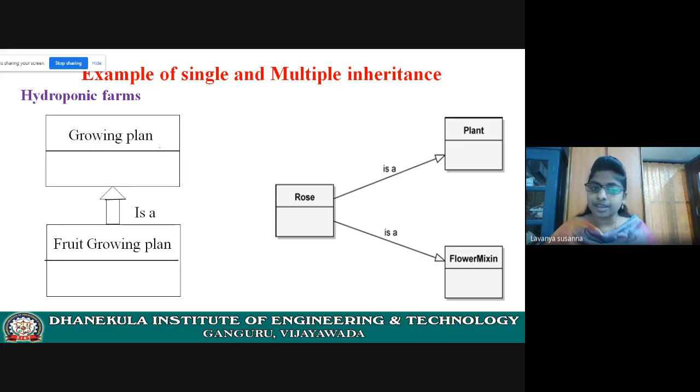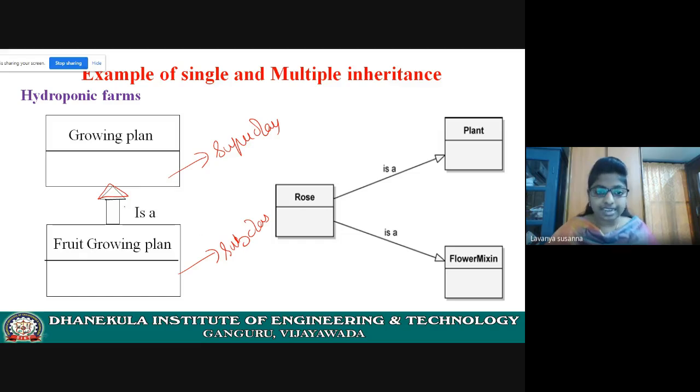See here, the example, growing plant. There will be many growing plants, right? I have said it. In that, I took fruit growing plant. This is a subclass. See the arrow mark, it is pointing to growing plant. That means growing plant is a superclass and fruit growing plant is a subclass.